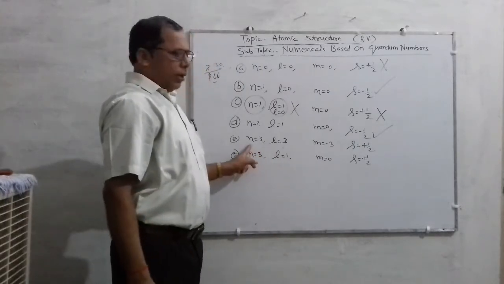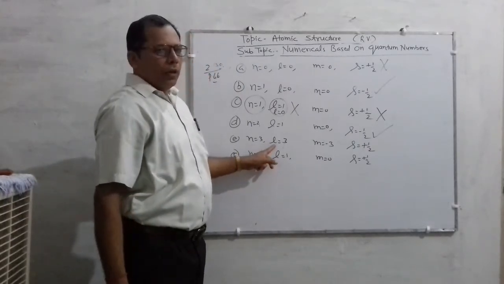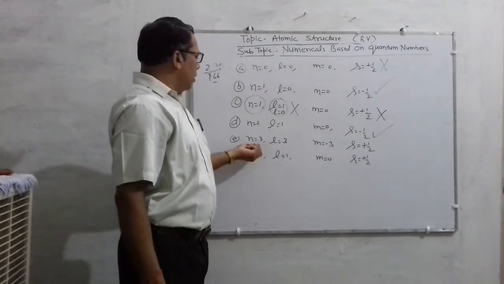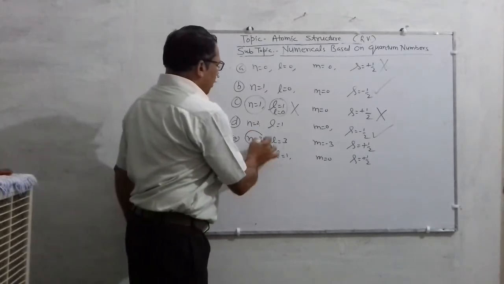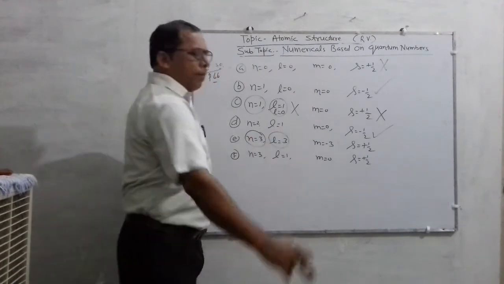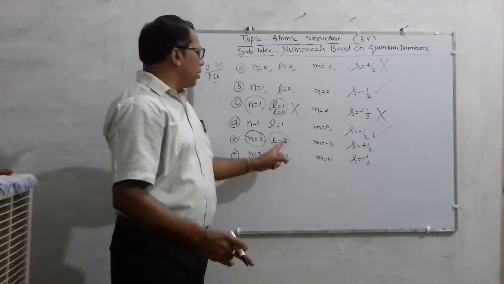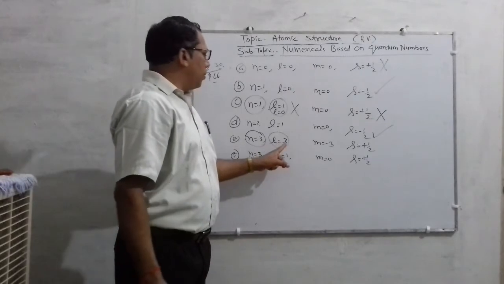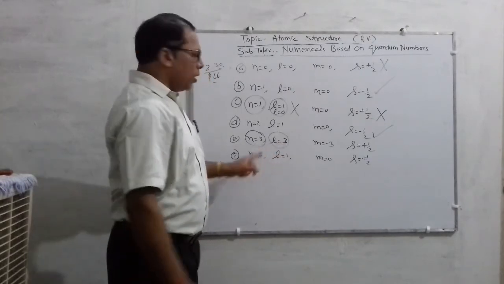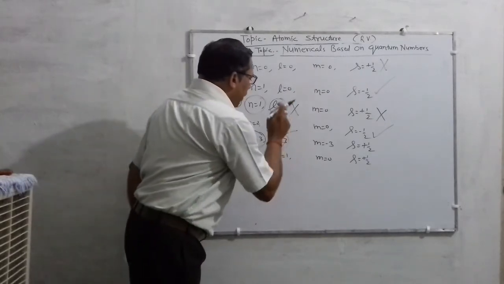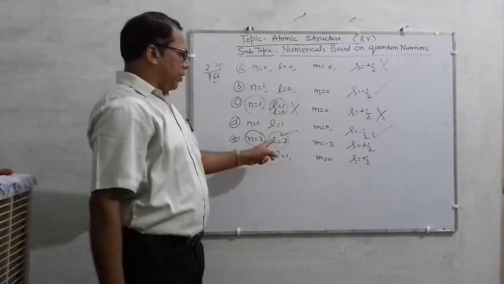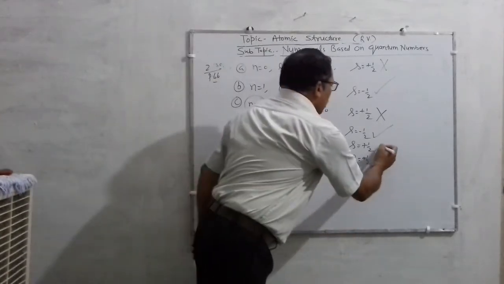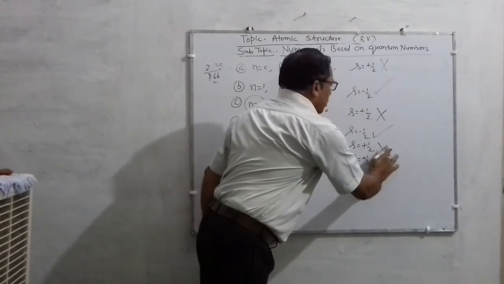For l is 3, once again children, this is not possible, because for n is 3, the value of l can never be equal to 3. It will be just less than this value. The value of l must be less than the value of n. Then it will exist. So this question doesn't exist.